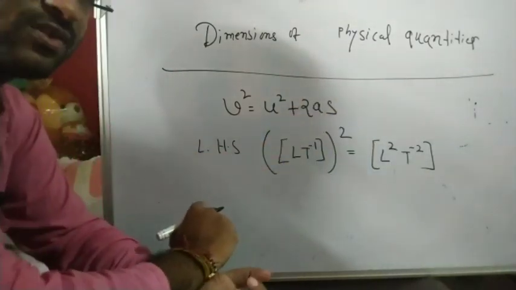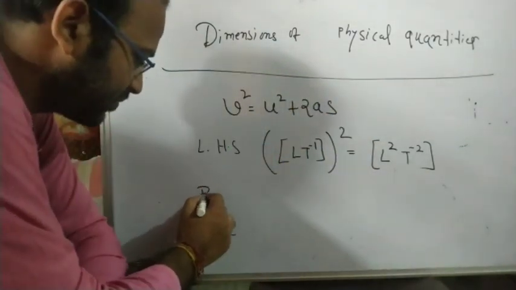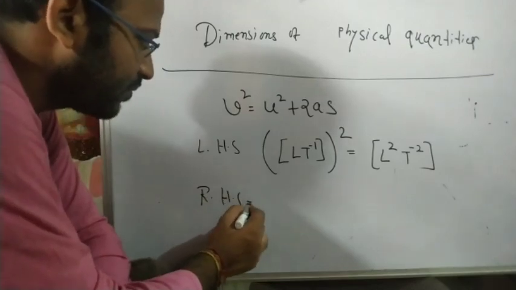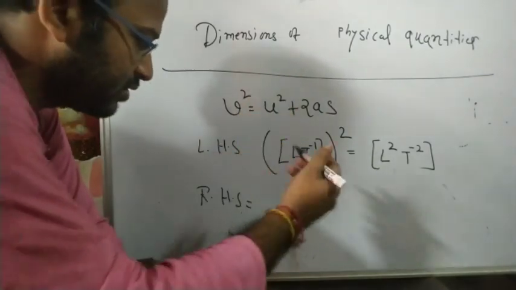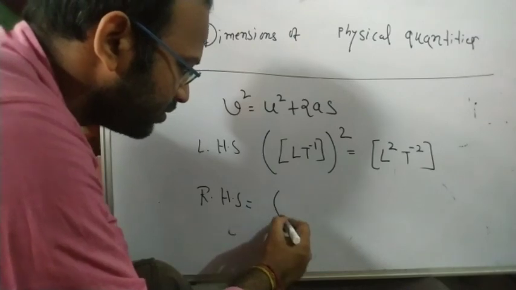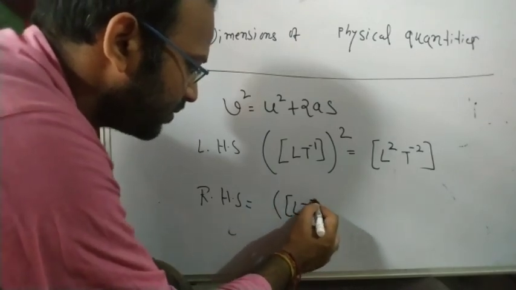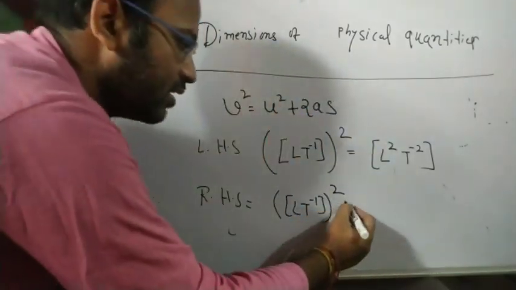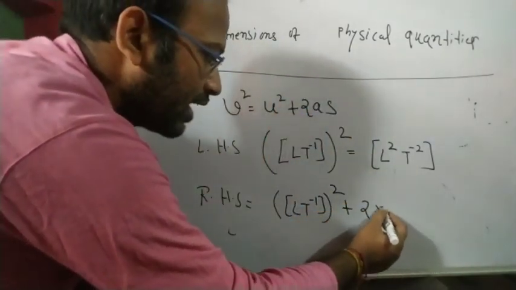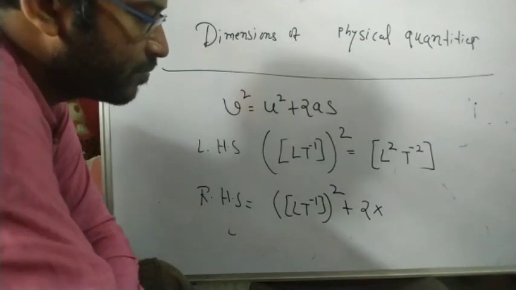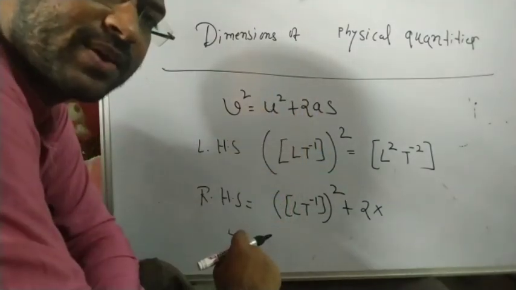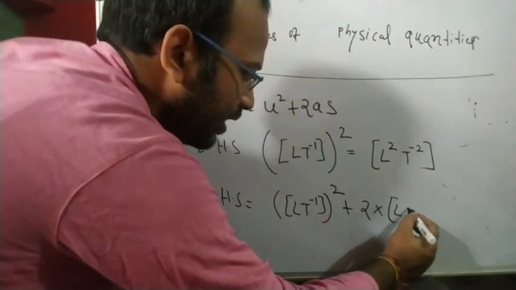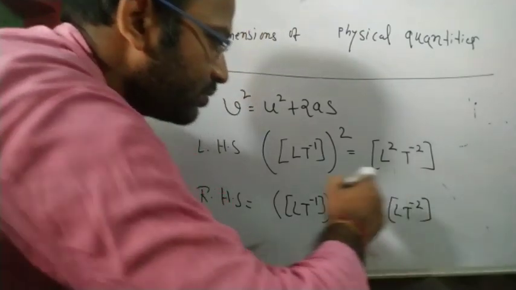That is the left hand side dimension. Then what is the dimension of the right hand side? u square, that is also velocity, the same thing. u square is L t to the power minus 1 squared. Then plus 2 a s. What is the dimension of acceleration? L t to the power minus 2.